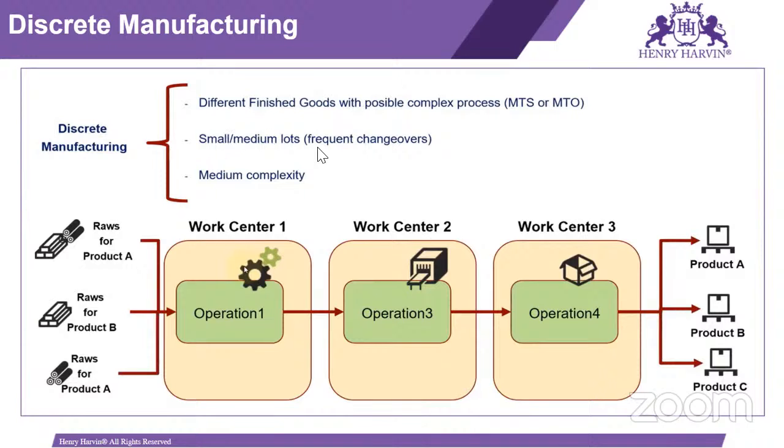Then small or medium lots, frequent change orders are there, and complexity is medium, because here we have operations 1, 2, 3, 4. So here we have more than one operation, and the complexity of the product manufacturing is higher compared to repetitive manufacturing. For example, first operation we consume in operation 1, then second operation, third operation, like this, and then we get the final product. So the complexity is medium.